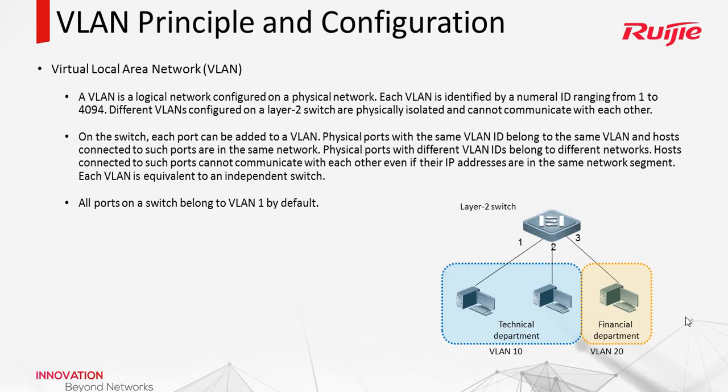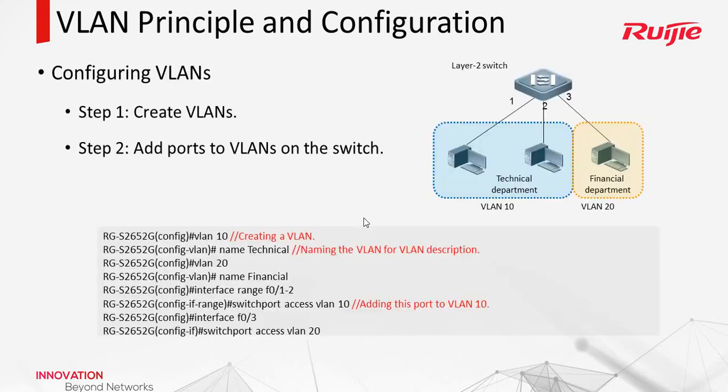But how to realize this function? In fact, in the switch, each port belongs to one VLAN. For example, here, all of the ports belong to VLAN 1 by default. So we need to configure the VLAN first.